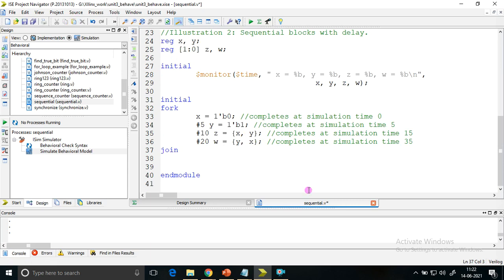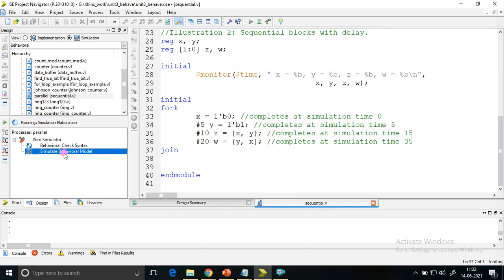Now we shall compare what happens. Save it. I'll directly simulate it because I know the syntax would be okay. Here it is treating it as sequential.v, because we have named the file in that manner, but we have changed the module name to this, so that's why it is like this. In order to save time, I have done it like this. Okay, highlighting it, I'm simulating it. So check syntax will also happen in parallel.